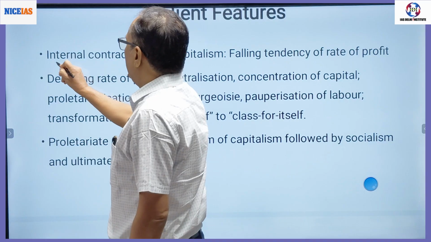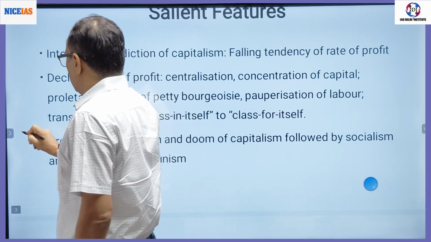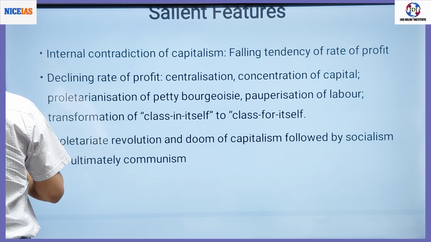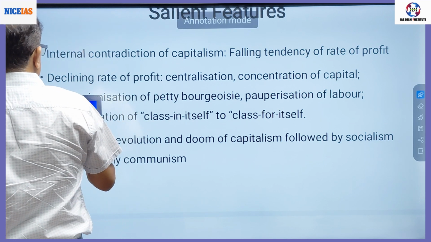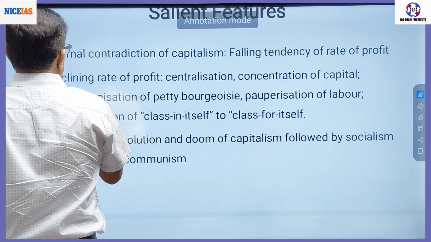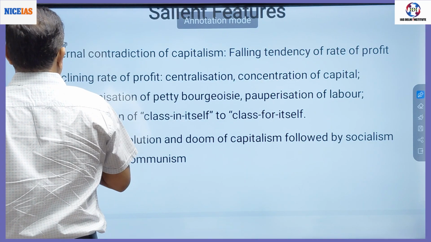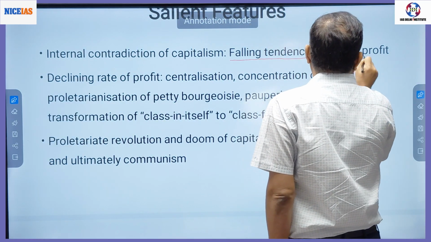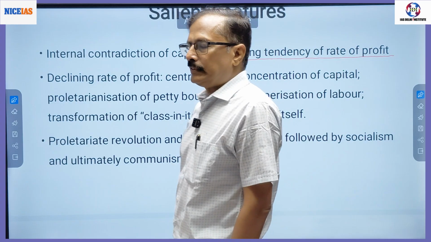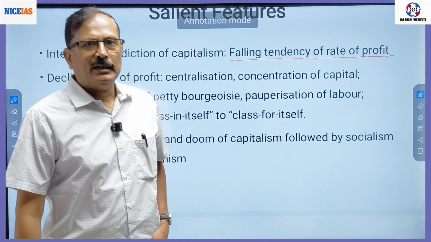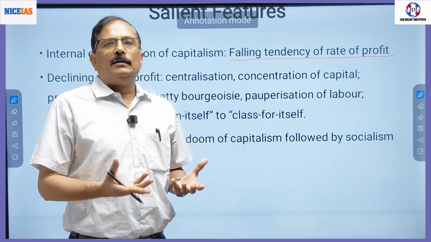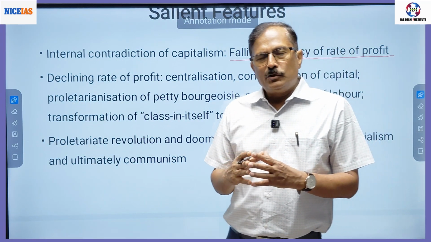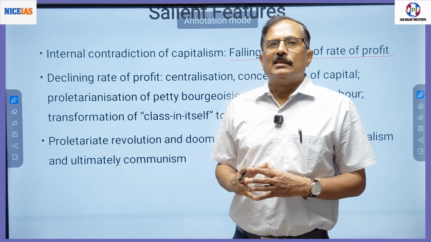But this modus operandi of change would change when it comes to capitalism. Right? What he says is that the internal contradiction of capitalism is the falling tendency of rate of profit. Falling tendency of rate of profit means as capitalism progresses, and capitalism is based on two basic principles.